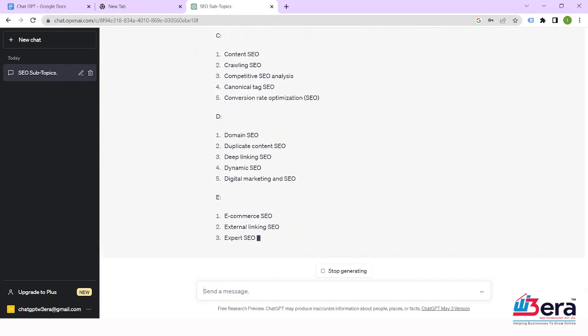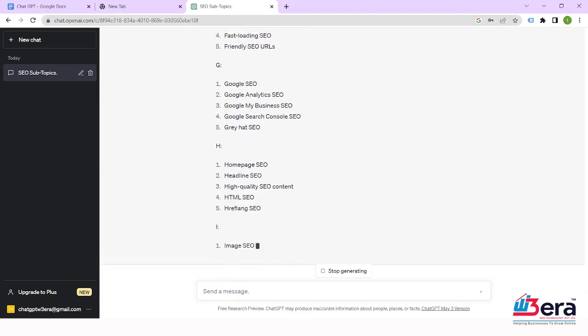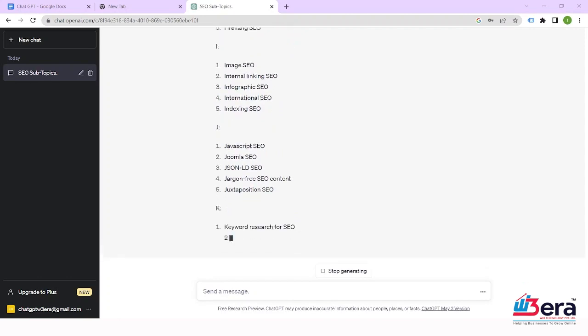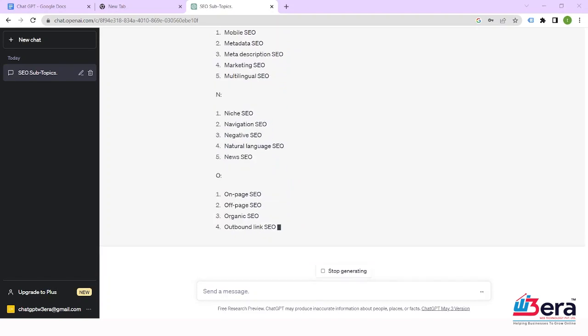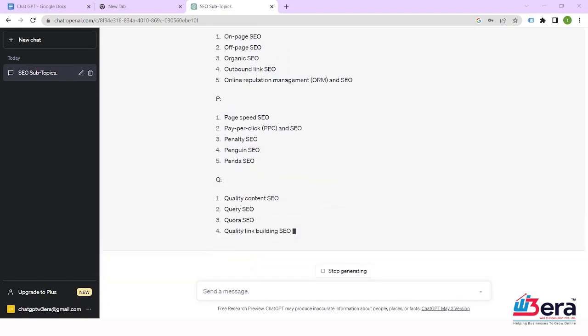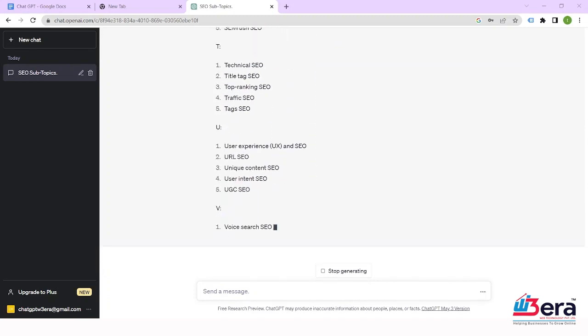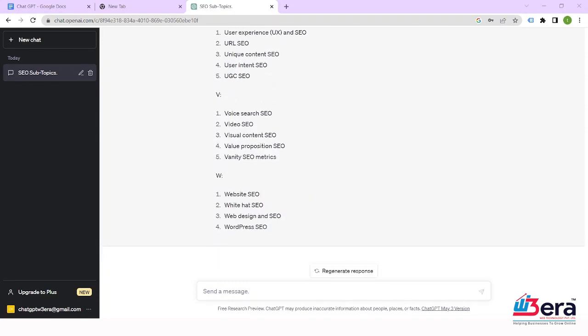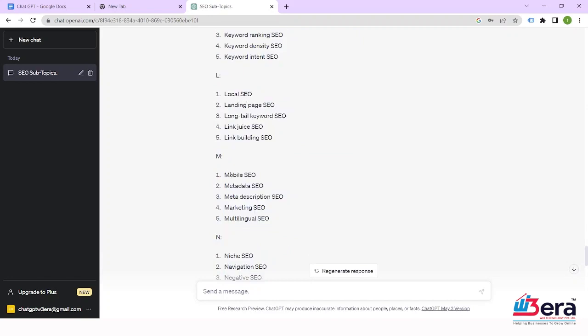Here you can see the unexpected answer from ChatGPT. Here you can see all the answers are coming from A to Z, coming to W, like local SEO, landing page SEO. For M is mobile SEO, metadata SEO, meta description SEO.